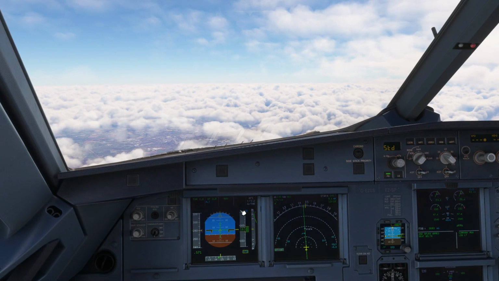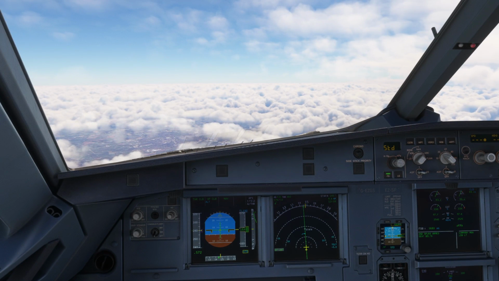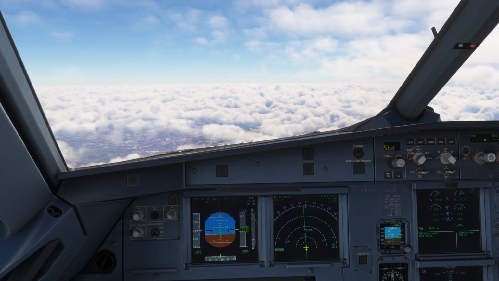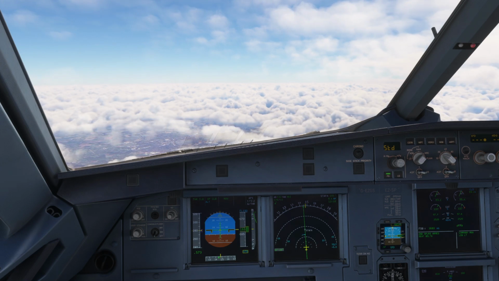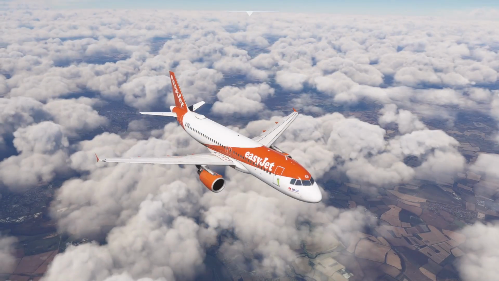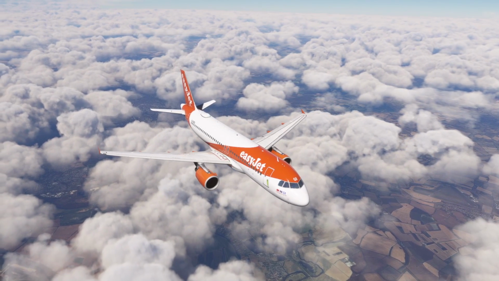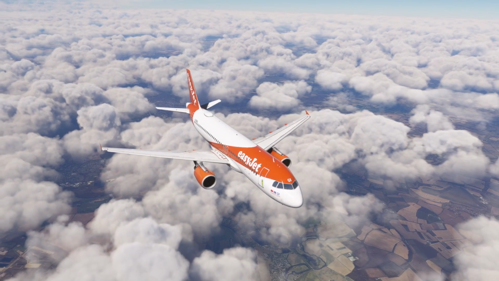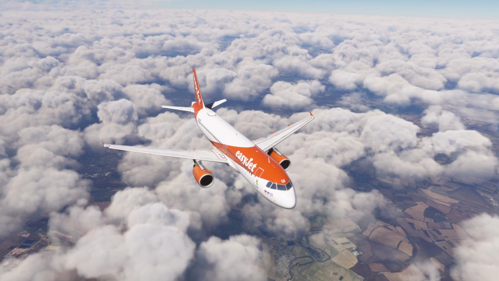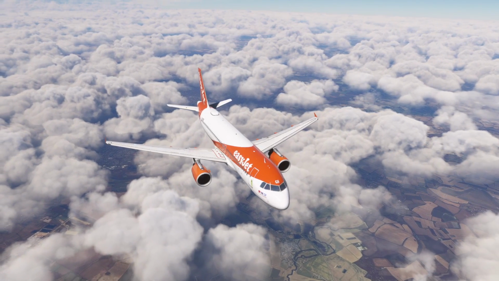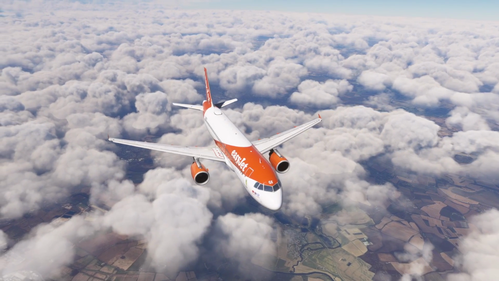Scottish Control, good afternoon, easy 34 Alpha Mike. Back with you, passing flight level 165 for flight level 190. Easy 34 Alpha Mike, Scottish Control, good afternoon. And easy 34 Alpha Mike, we've got some weather up ahead, wondering if we can deviate around that, perhaps to the right.